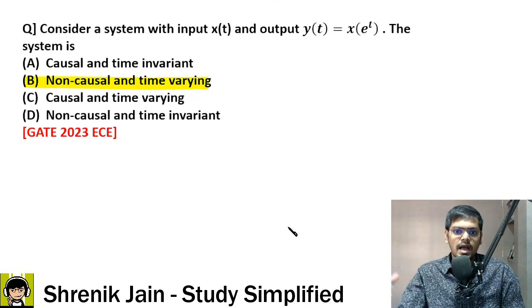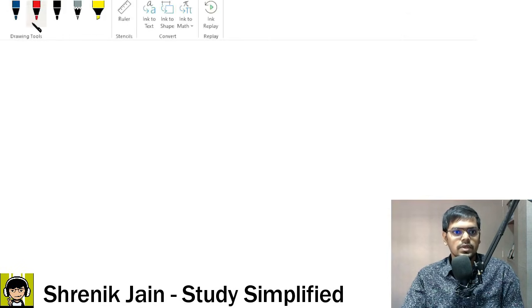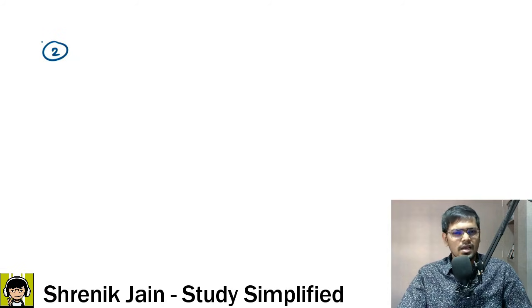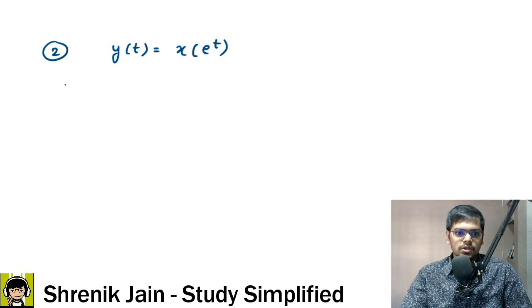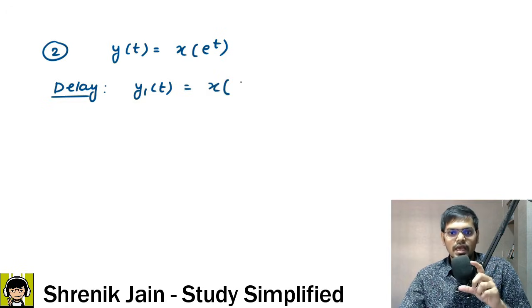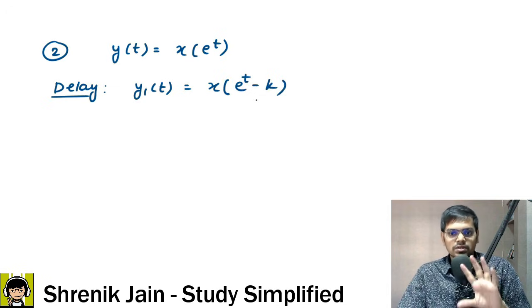To check that, we have to find the time variant and invariant property. So to the next slide, let us find whether the system is time variant or invariant. It's a two-step process. Our equation was y of t equal to x of e to the power t. First, you have to delay the input by k units. Let us say the output in that respect is y1 of t. So when I delay my input by k units, e to the power t minus k will happen here, since the input is delayed by k units.